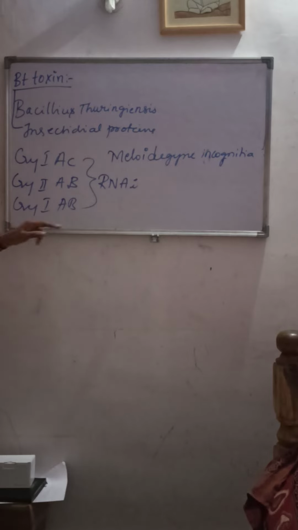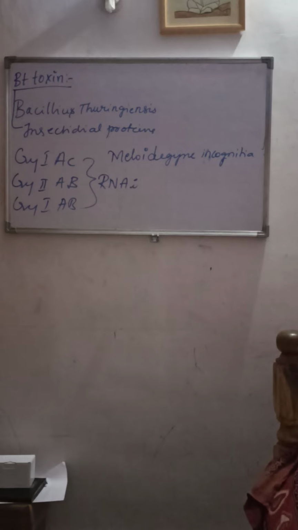Now let us see what this RNAi is. RNA interference is a method of silencing a specific mRNA due to a complementary double-stranded RNA molecule that binds to it and prevents the translation of the mRNA. I stands for interference, so it is RNA interference.